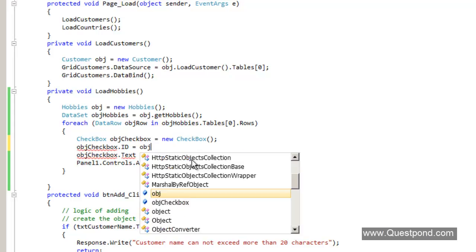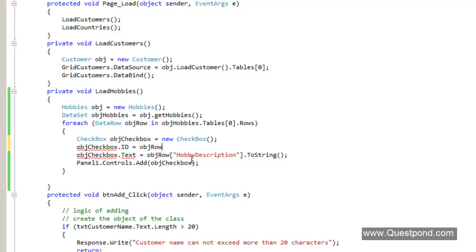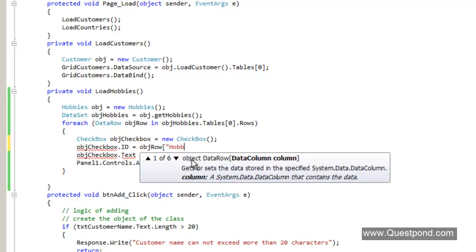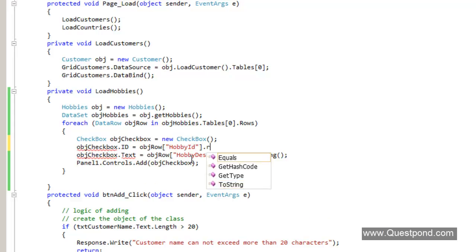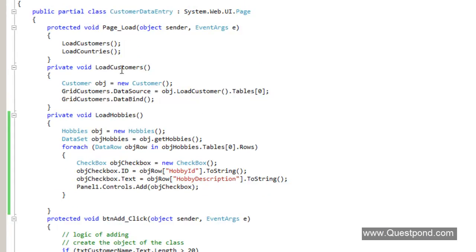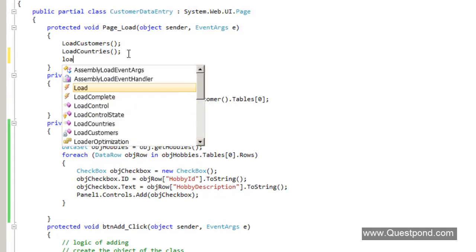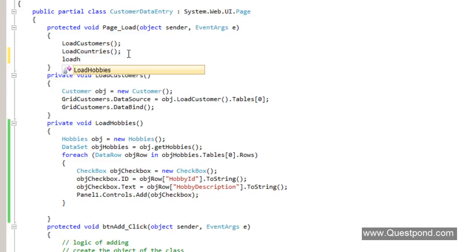So I will go and set it as an ID. So I'm going to say here obj row hobby ID. So the hobby ID is set to the ID of the checkbox, and the visual text is nothing but the hobby description, right? And this load hobbies I'll go and call in the page load. Let's say a load hobbies, right?